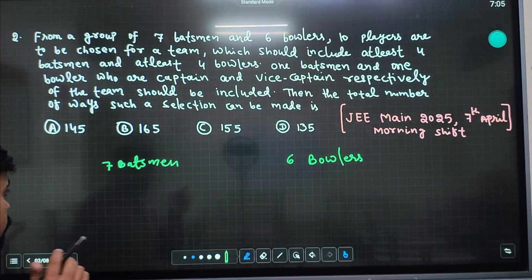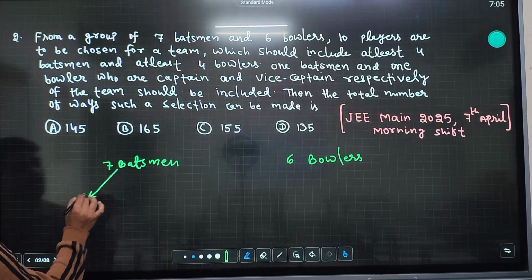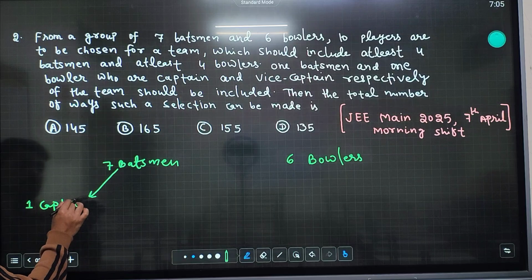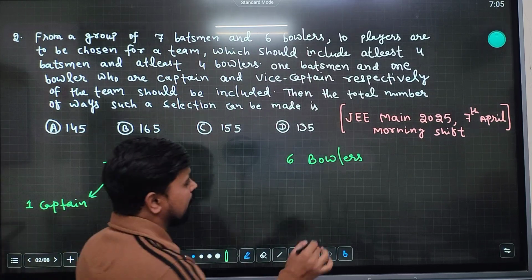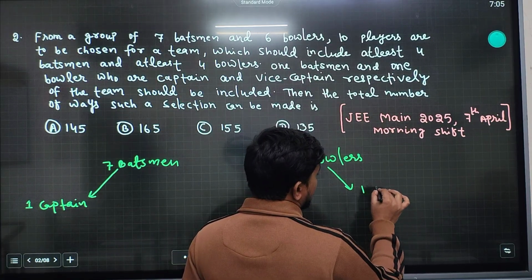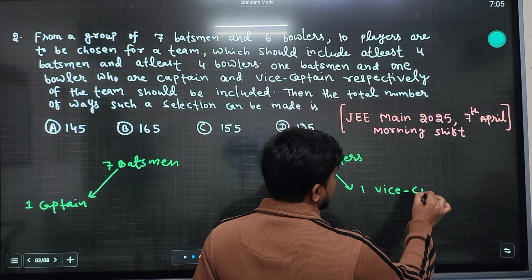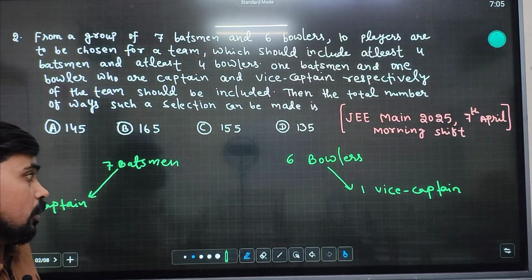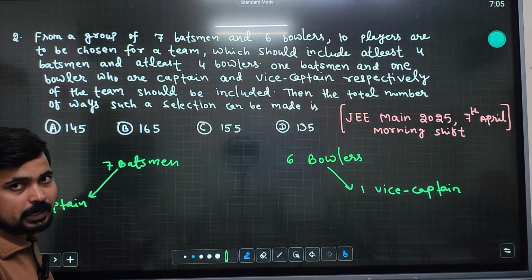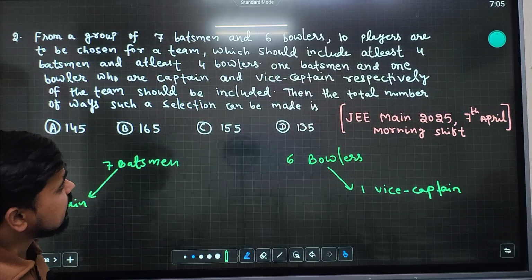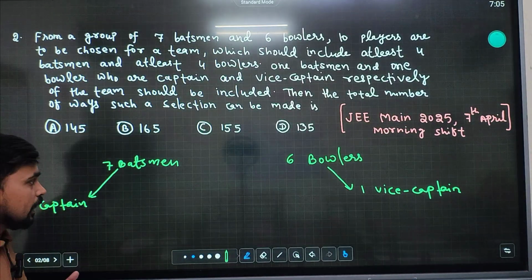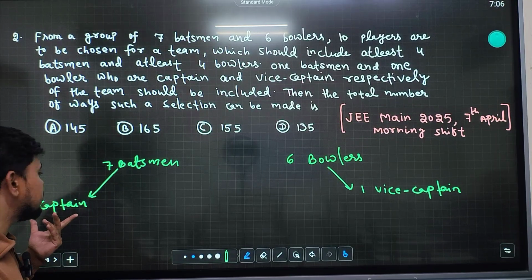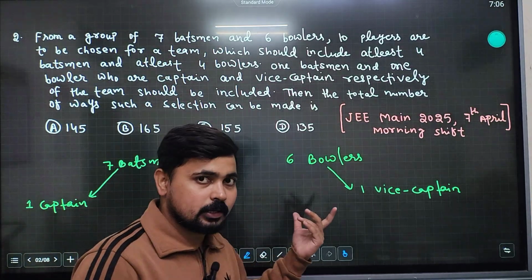Already one captain is selected in the team from the batsmen, and one vice captain from the bowlers is selected in the team. So already two players have been selected. Basically we have to select eight players. In eight players, there should be three batsmen, because one batsman is already captain, and three bowlers as per the condition.